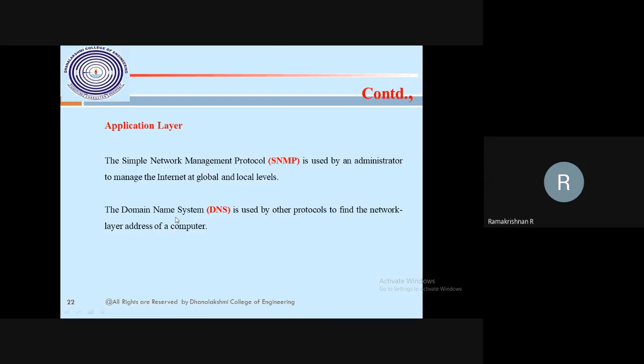The Domain Name Service, which we are going to study anyway, deals with a domain name such as www.google.com. That is a domain name. If I want to maintain the domain name server or domain name system, we need DNS. This is also an application layer protocol.